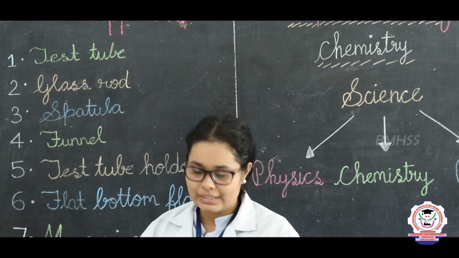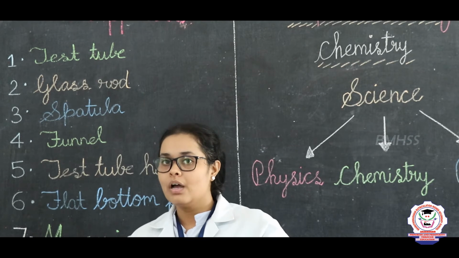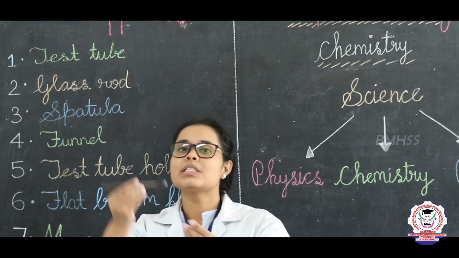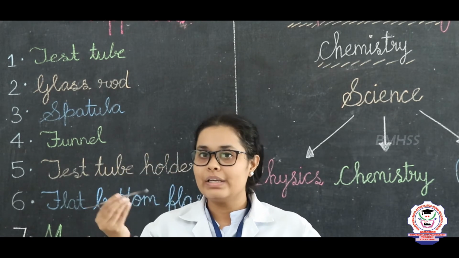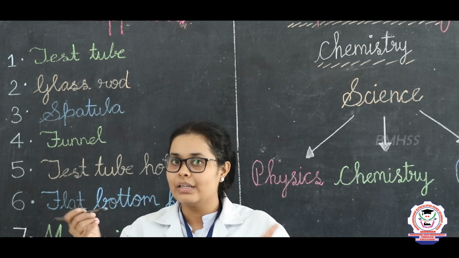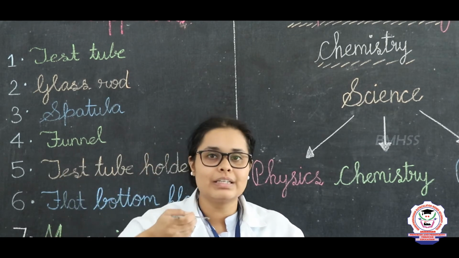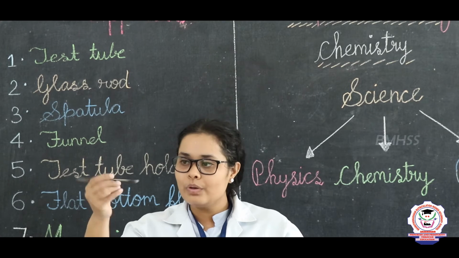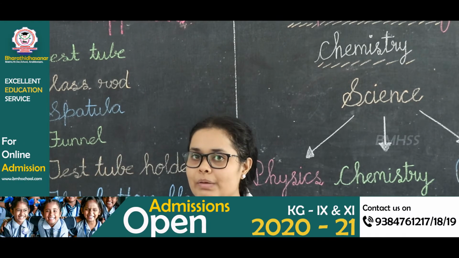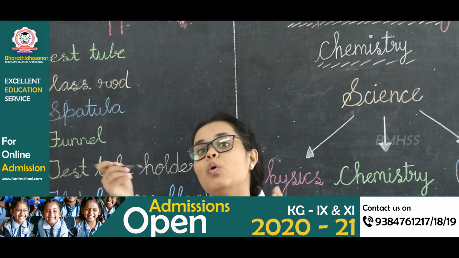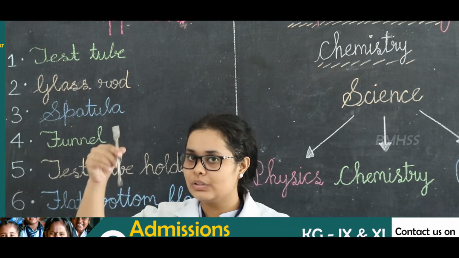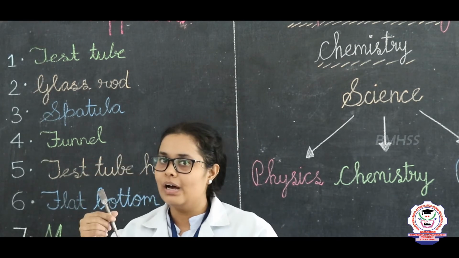After that I am using a spatula. What is a spatula? It is a small spoon type. In eating we use bigger spoons, right. This spoon we cannot eat with in houses. This spoon is used to take a small amount of chemical so that not more chemical is sticking to it. So this is called a spatula, right.